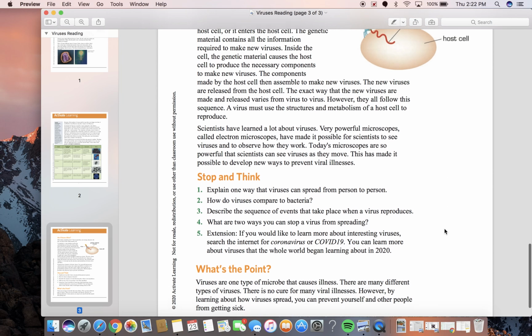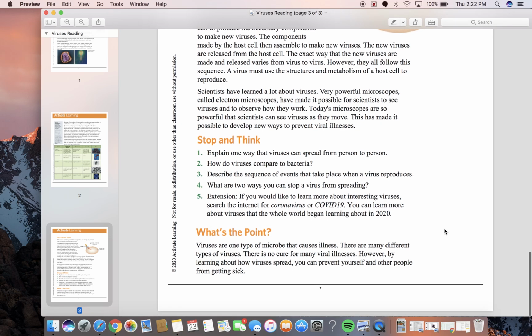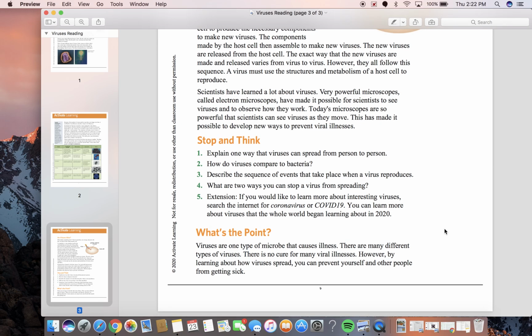Scientists have learned a lot about viruses. Very powerful microscopes, called electron microscopes, have made it possible for scientists to see viruses and to observe how they work. Today's microscopes are so powerful that scientists can see viruses as they move. This has made it possible to develop new ways to prevent viral illnesses.